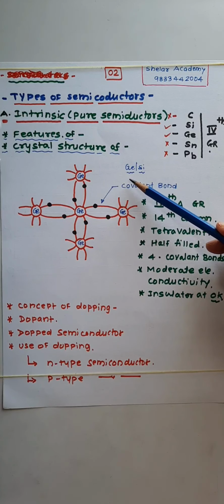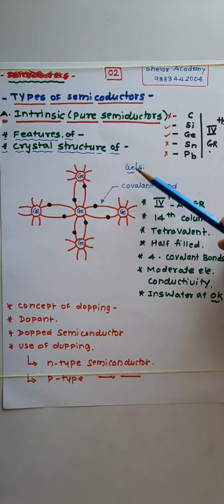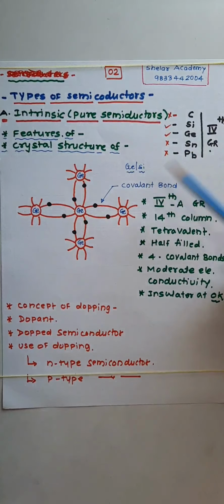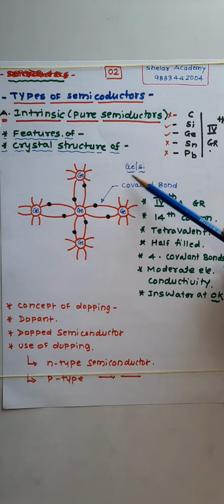So germanium or silicon, available in an extremely pure form, are called intrinsic semiconductors. Let us see the crystal structure of germanium or silicon. Let us look at one of them. For germanium, how many valence electrons are available? There are 4.